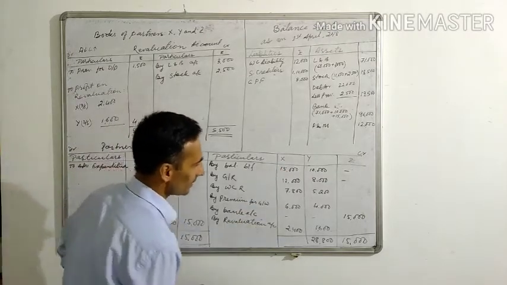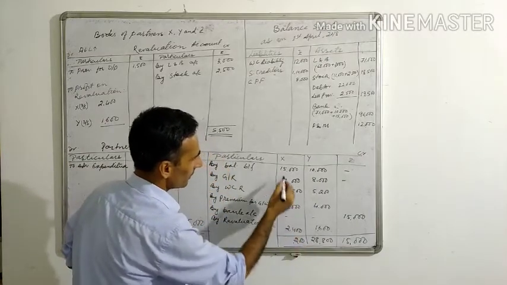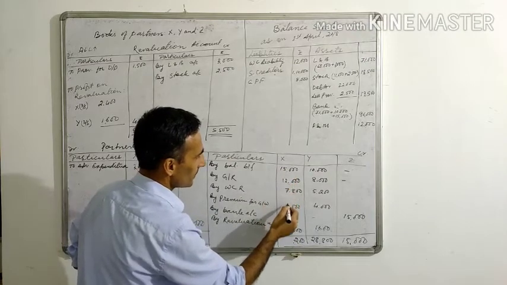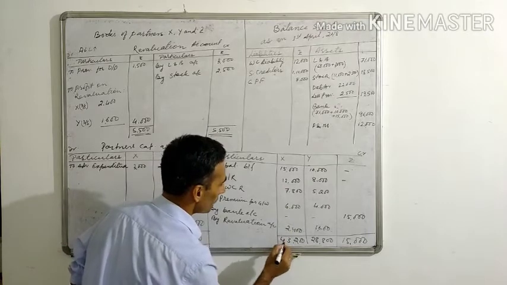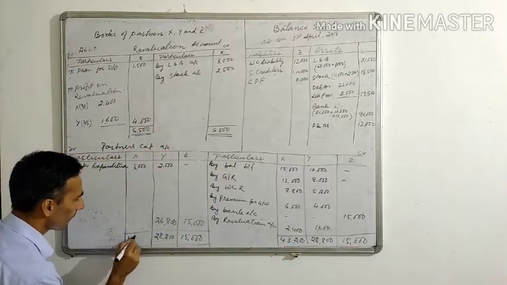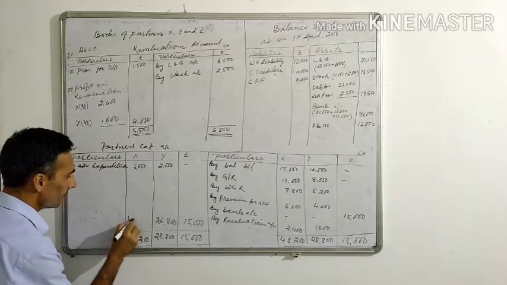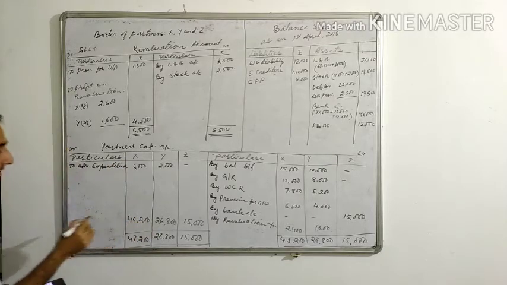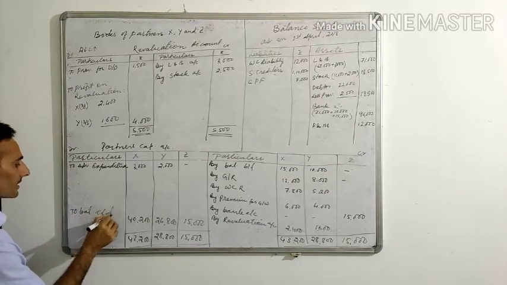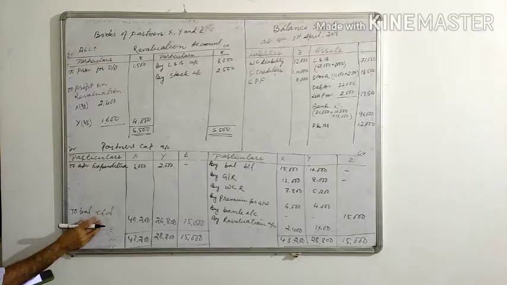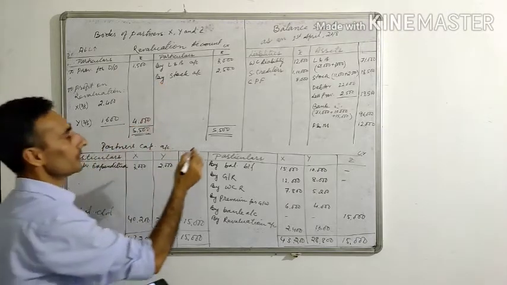Similarly for X: the total is 43,200, minus this one will give you 40,200, the balancing figure. This balancing figure is written as 'to balance c/d'. So this is the capital of the partners in the new firm, and it will go to the new balance sheet.